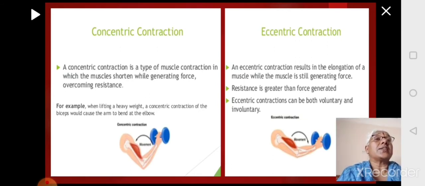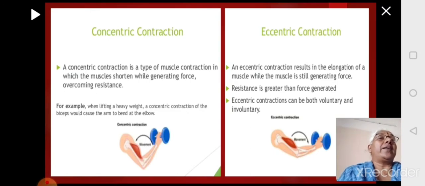Once the contraction has happened, then the weight has to go back to its normal position. The muscle will expand and it will go back to its normal place. So there is resistance also and there is force also. The resistance is by the weight, the force is generated by the muscle. So against the resistance, you are pushing the weight down back to its normal position, bringing about eccentric contraction.